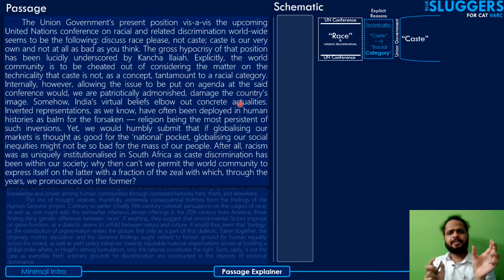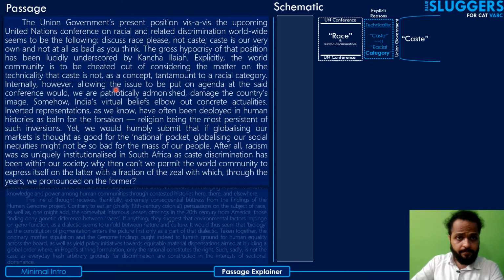So that means that caste is not, as a concept, equivalent to or comparable with racial categories. Categories of caste cannot be compared, are not tantamount or equivalent to your racial categories. That's the technicality, and based on that, the union government's point of view is that caste should not be discussed at this conference. According to the author, that is the explicit reason the government is providing on the face of it to people everywhere in the world, to people outside of the country. That's the position that they have taken explicitly, for everyone outside.